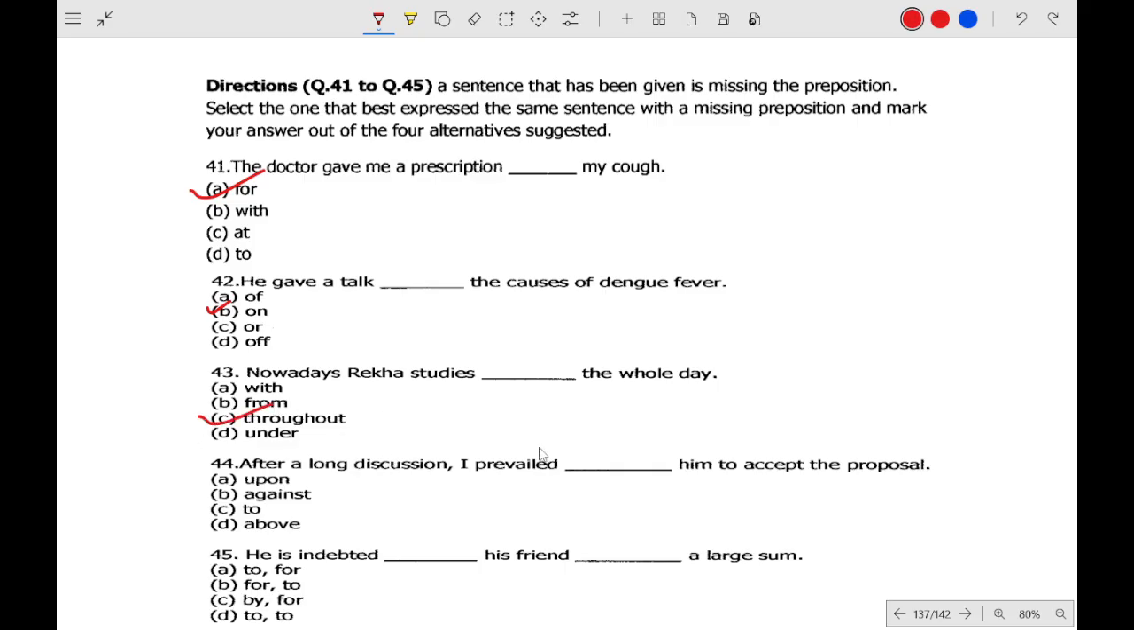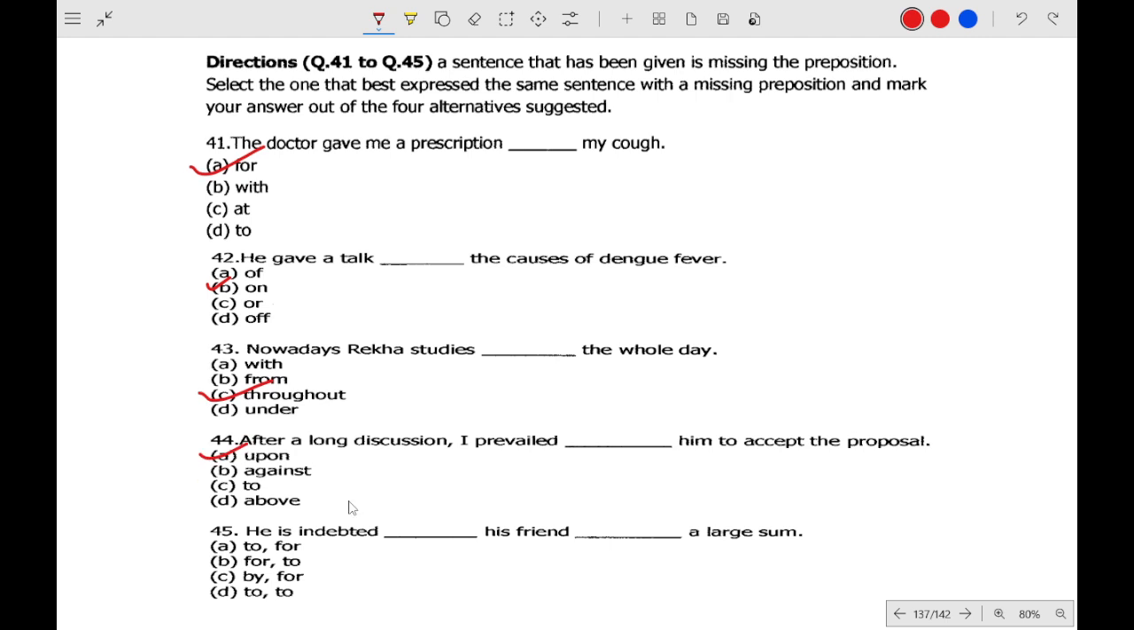After long discussion, I prevailed upon. Okay, prevailed is a word and upon is a pronoun. This is an idiom. It is called prevailed upon. He is indebted to his friend for a large sum. Indebted to someone. Okay, so for a large sum.